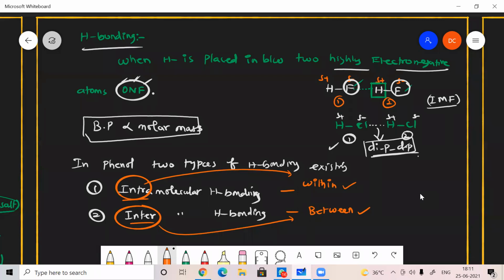What is the full form of ONF, sir? Oxygen, nitrogen, fluorine. So just for understanding, I can make it as on, off. Once hydrogen bonding is there, the one thing that should get into your mind is on, off. The hydrogen is placed in between oxygen, nitrogen, fluorine. That's it.